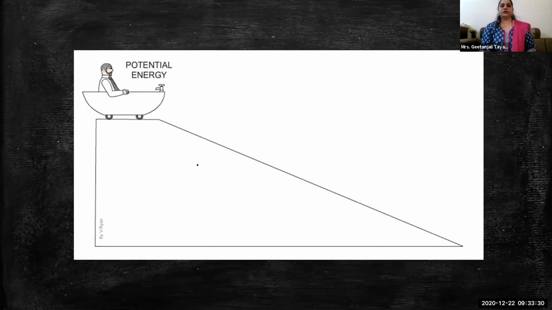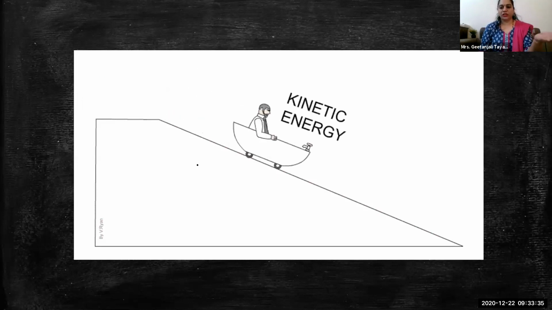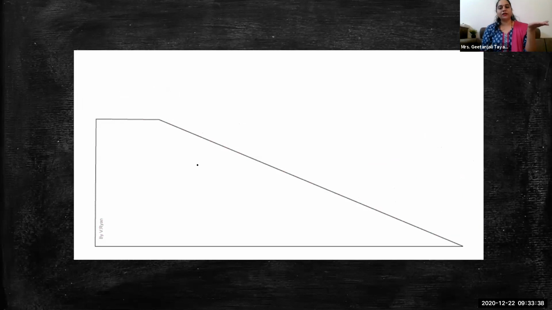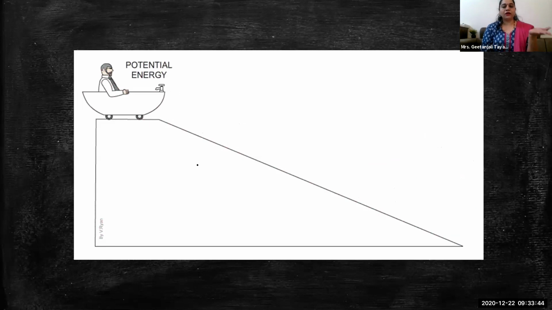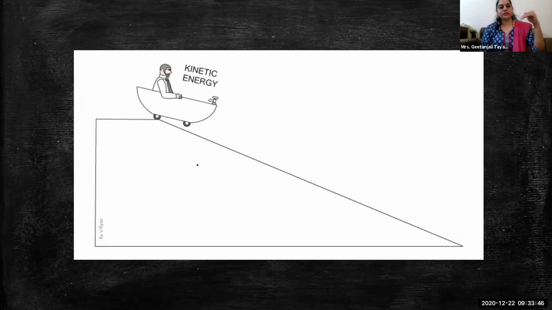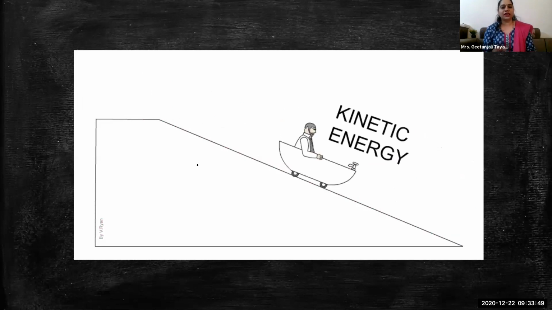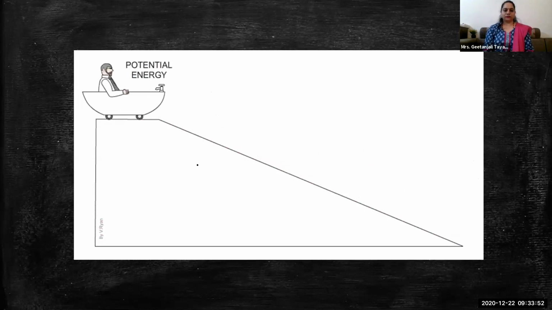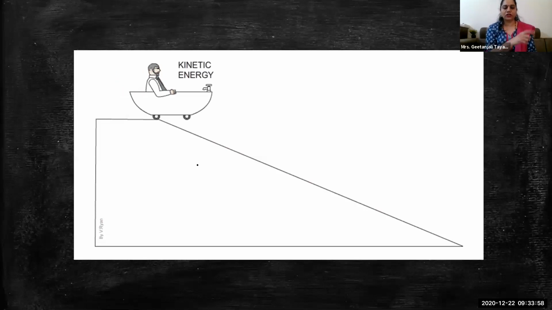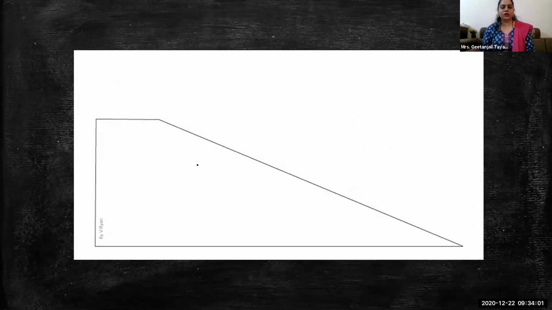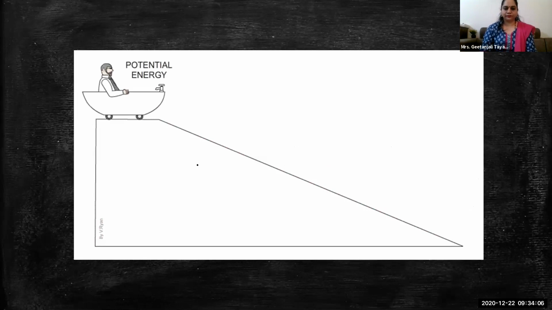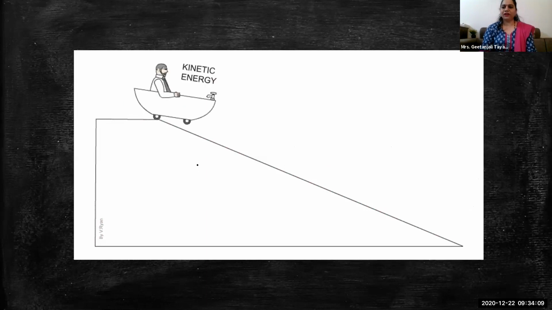So see, here it is. When this trolley is at the top, that means it has potential energy, because any object placed at a height has potential energy, and once it starts moving, that potential energy gets converted into kinetic energy. What is happening here? When the trolley is at rest, it has potential energy, and once it starts going down, it turns into kinetic energy. Interesting and very easy also.